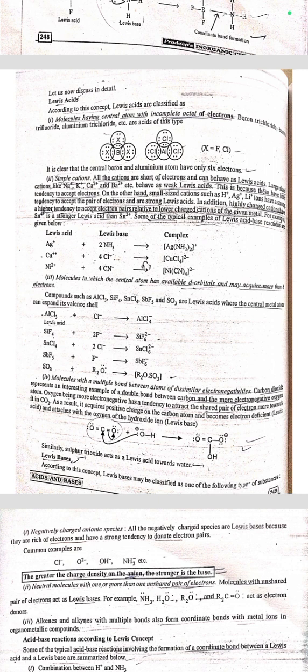Next is molecules with a multiple bond between atoms of dissimilar electronegativity. Carbon dioxide represents an interesting example of a double bond between the carbon and the more electronegative oxygen atom. Oxygen, being more electronegative, has a tendency to attract the shared pair of electrons more towards it in CO2. As a result, the carbon atom acquires a positive charge and becomes electron deficient and attaches with the oxygen of the hydroxide ion. Similarly, sulfur trioxide acts as a Lewis acid towards water.